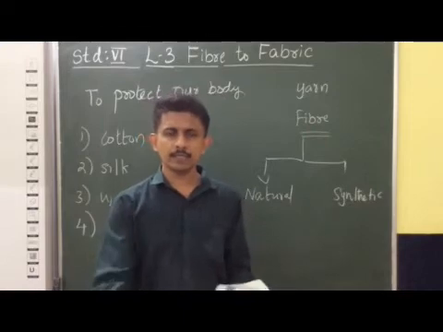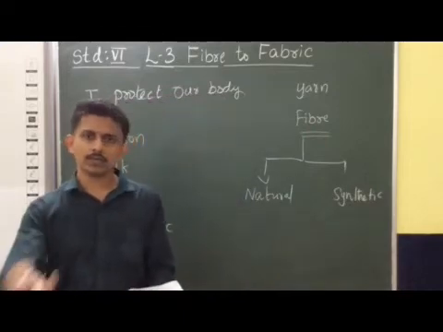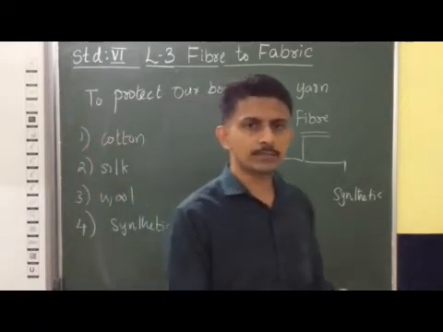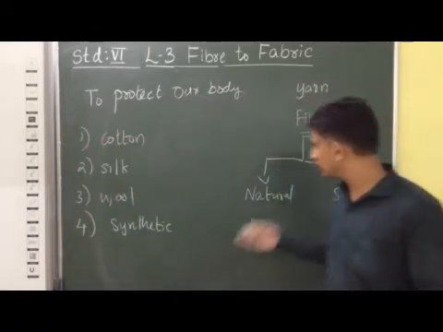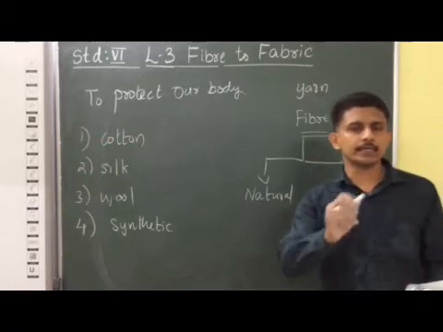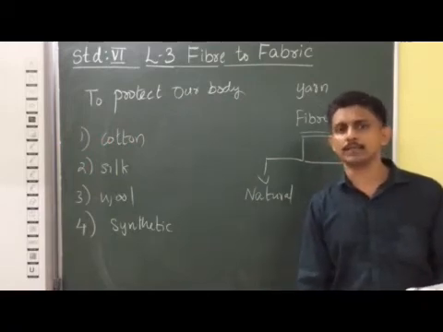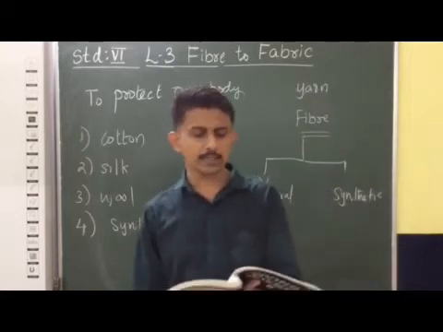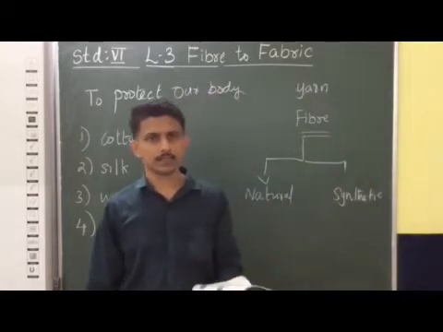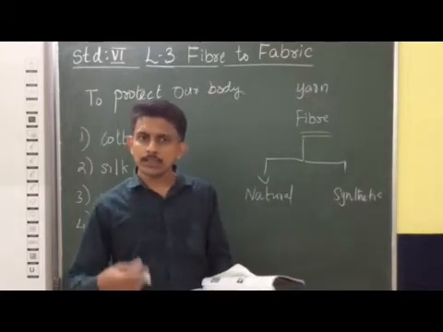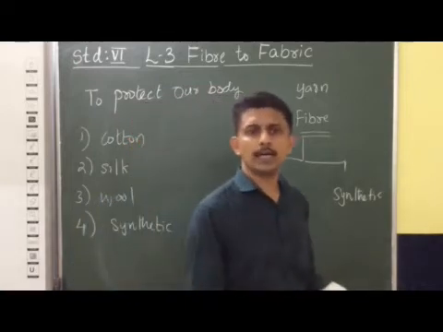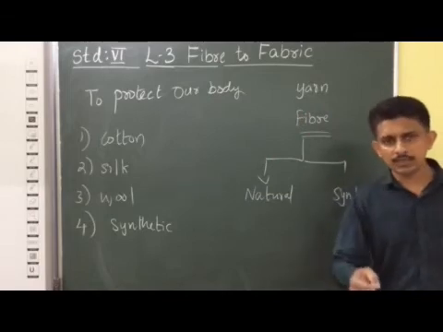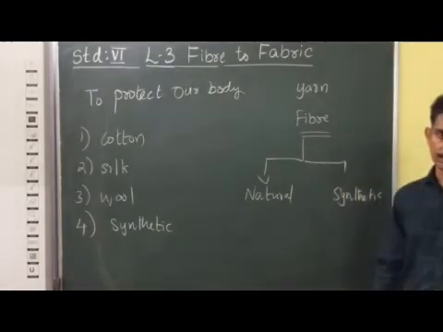Natural fibers are basically obtained from plants or animals. For example, cotton and jute are obtained from plants. Similarly, we obtain wool and silk from animals. So cotton, jute, wool and silk are considered natural fibers, which are obtained from plants or animals.